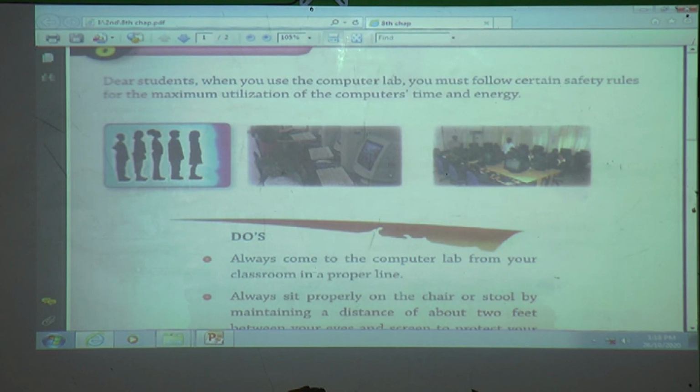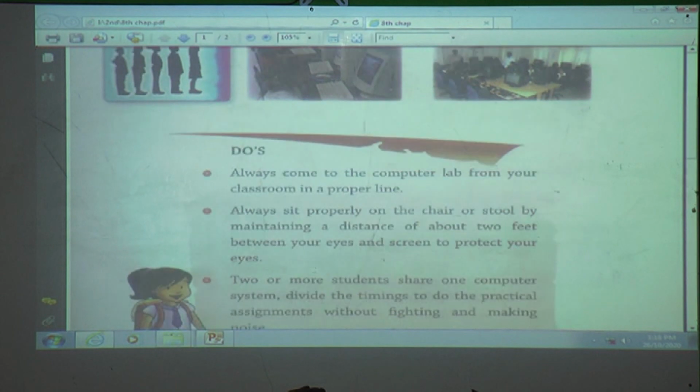Next one, when you are sitting, keep distance between the monitor or screen and yourself. When you are doing practical, don't talk with each other, sit straight and don't talk with your friend. These things we must do when we enter a computer lab.